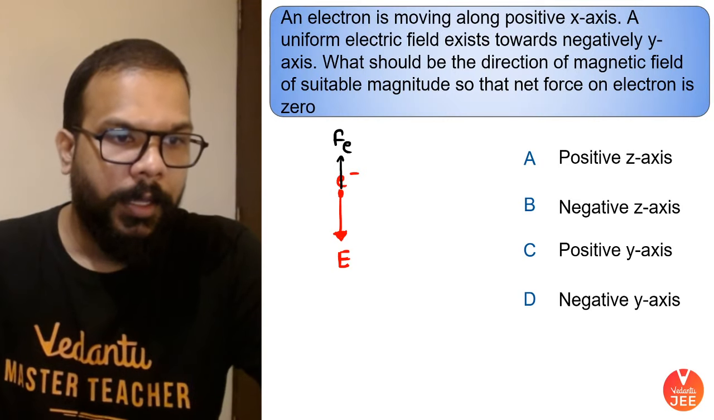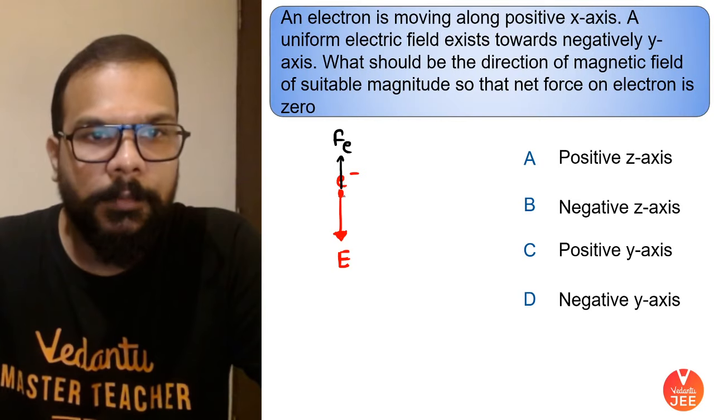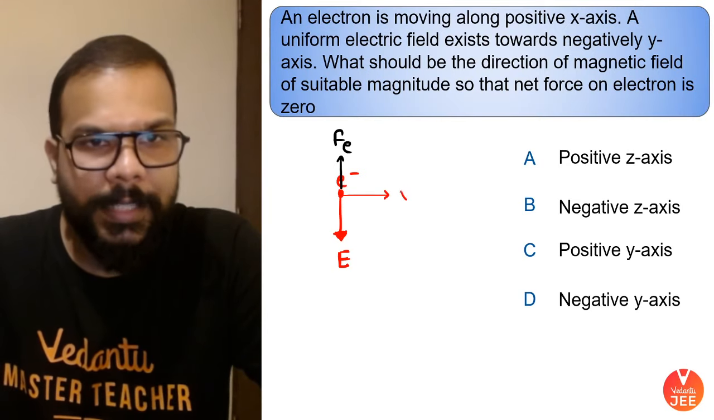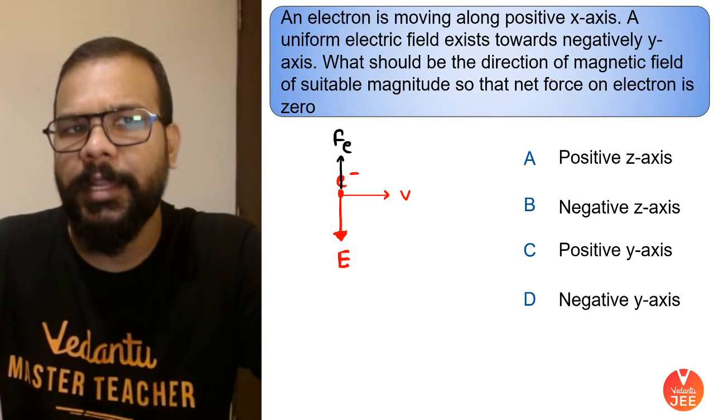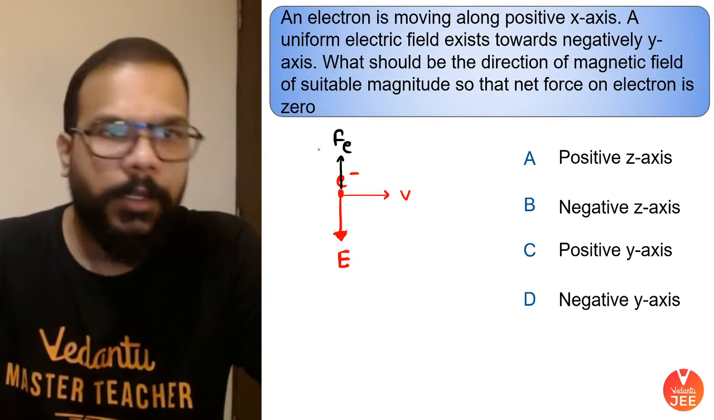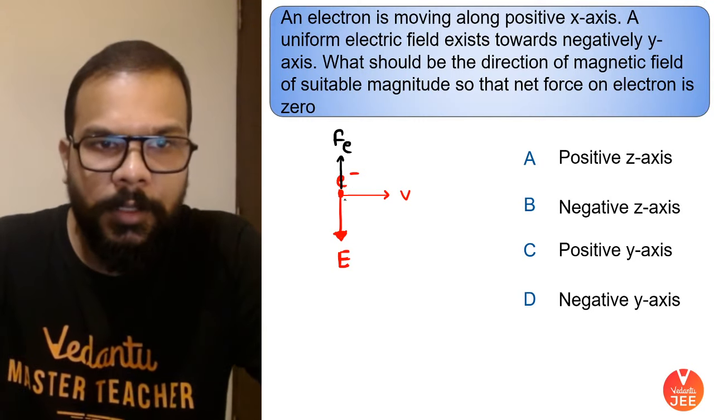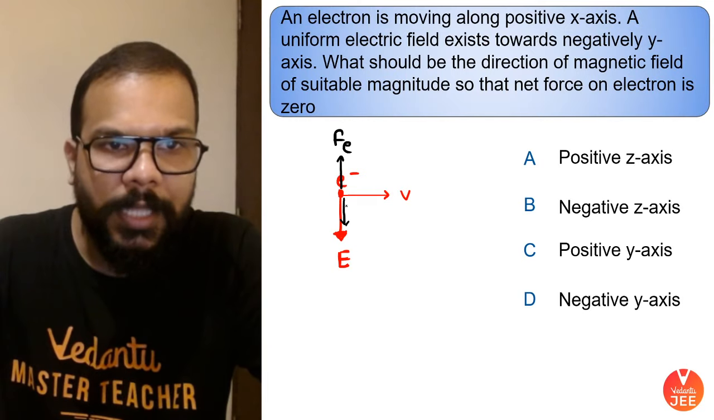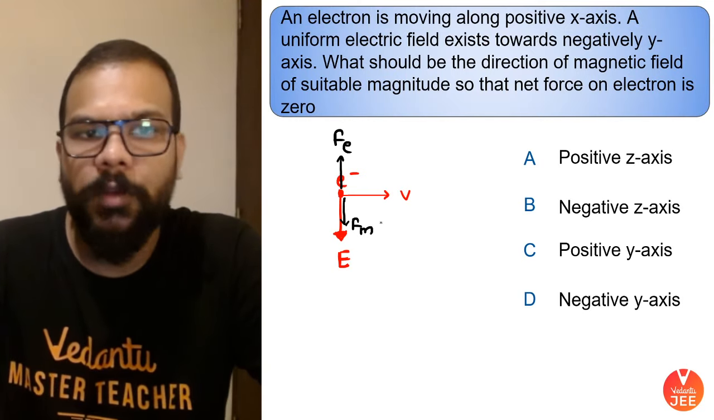Now, the question says that if the charged particle is moving along this direction, which is the direction of its velocity, then what should be the direction of the magnetic field of suitable magnitude so that the net force on the electron comes out to be zero? If the net force has to be zero, then definitely the magnetic force acting on the charged particle should be along the negative y direction. That's all we know here.